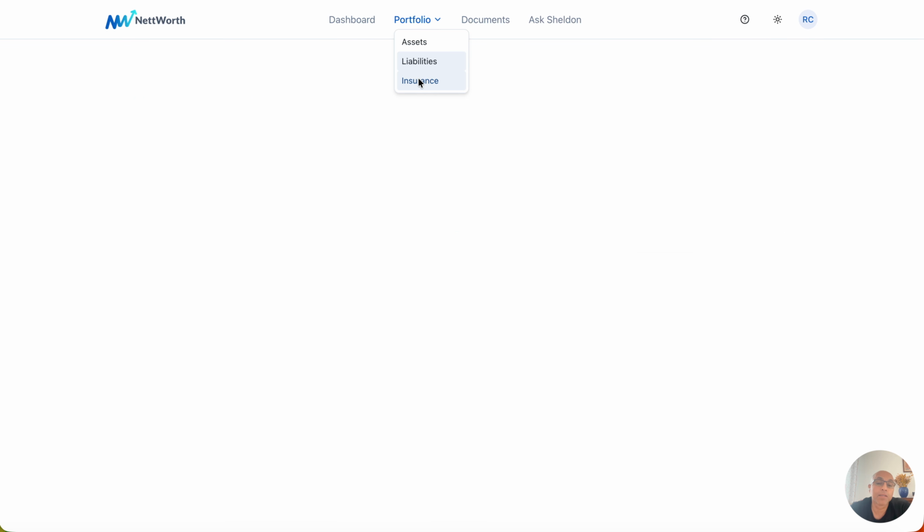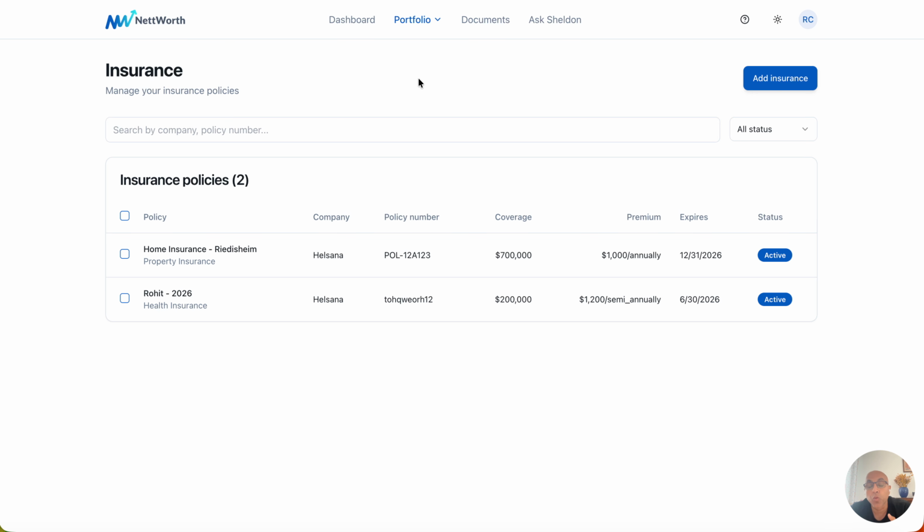And the last one, of course, is insurances. When do they expire? What do they cover? If you forward the policies to us, we're able to help you answer questions around coverage and other things that are typically small print in an insurance document. Those are things that we can help you with.